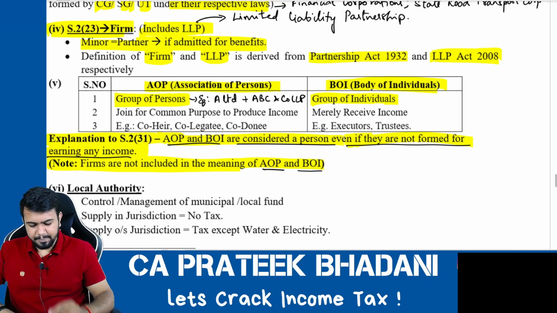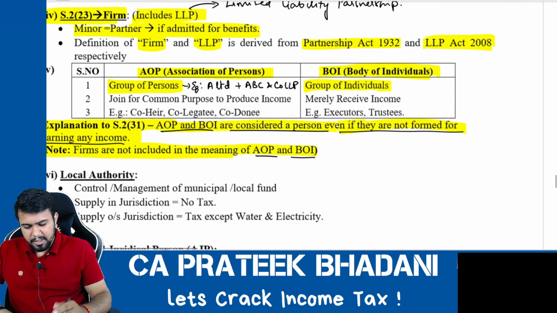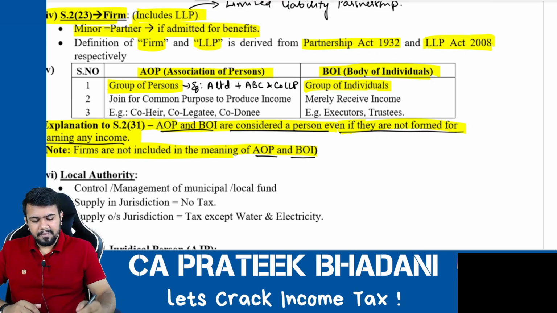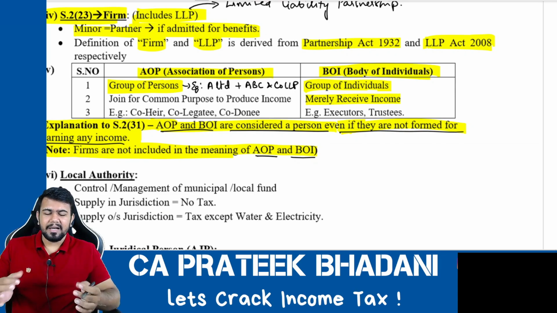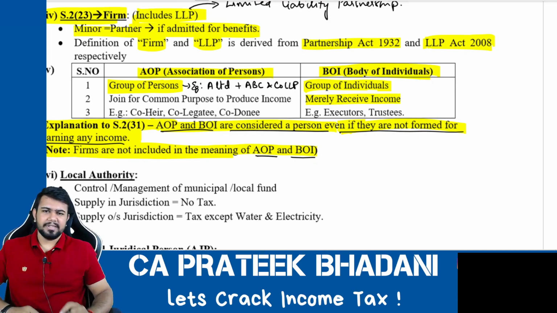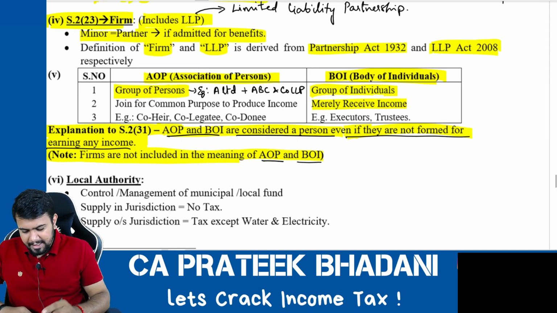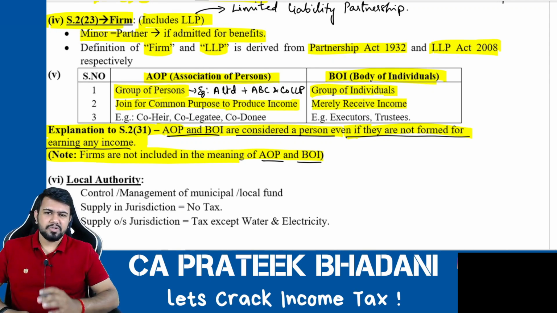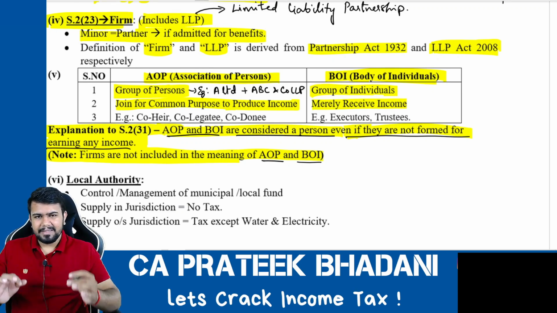Okay, let us see. Body of individuals is a group of individuals who have come merely to receive the income. Merely to receive the income, however, they do not have right over that income. But in case of AOP, they come together and join for a common purpose to produce income. Their purpose itself is to earn the income. Let me give you an example.